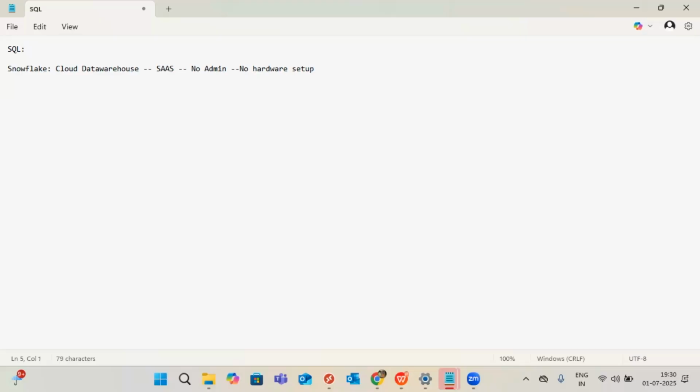And why we are using Snowflake in our projects is purely for data warehouse concepts. For example, with any banking data, first it will load into the database. After that it will move back to the data warehouse.